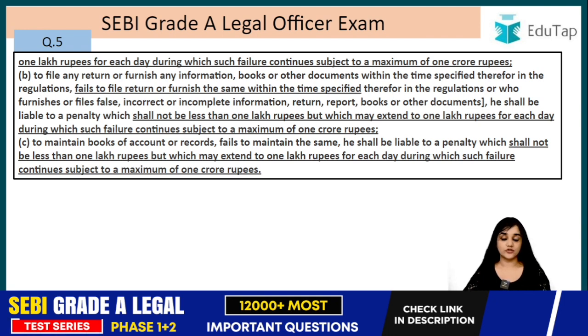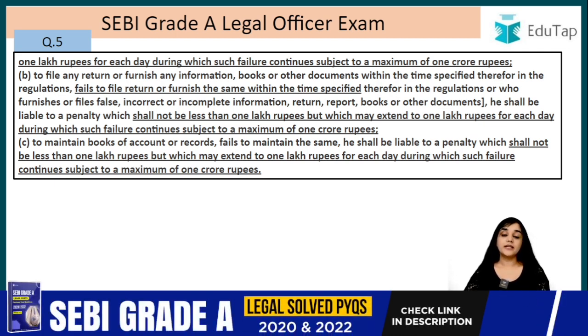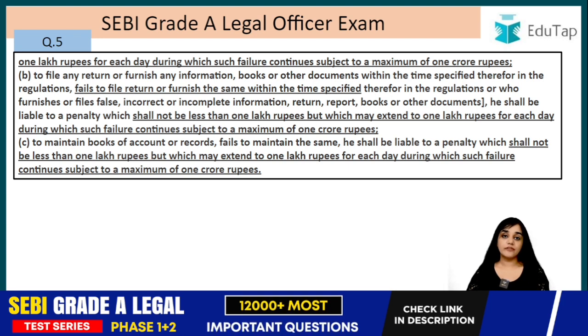So what is this section saying? That if anyone who was required to furnish a document or a report does not do that, or in case he does furnish that but he furnishes some false document or some incomplete document, in that case he shall be liable to a penalty. It shall not be less than 1 lakh rupees, and in case it is a continuing offence, right? In case he is continuing with such act, then it will be 1 lakh for each day.